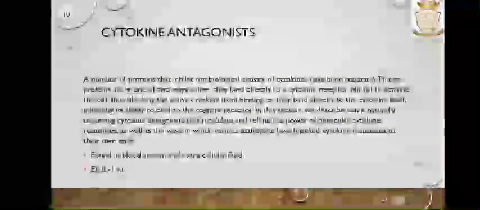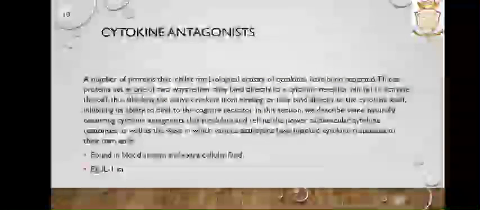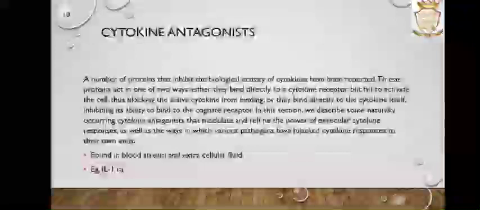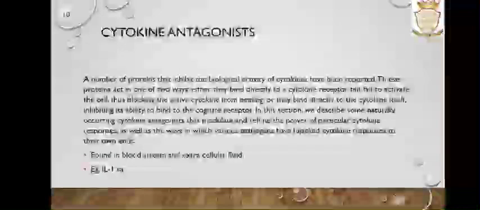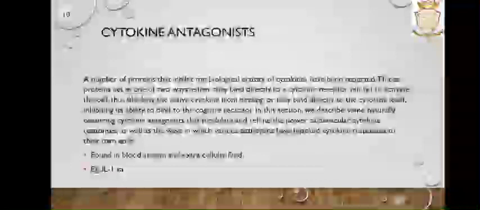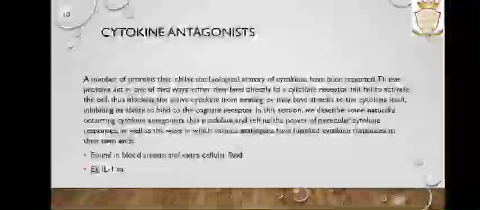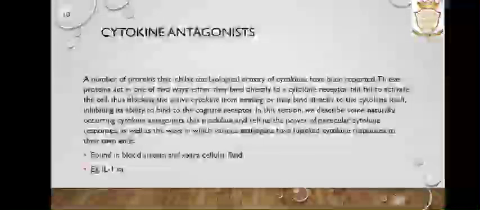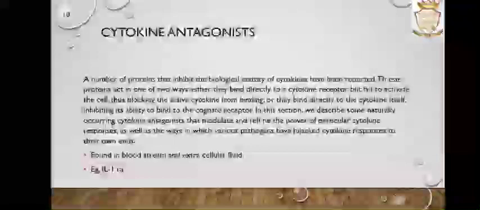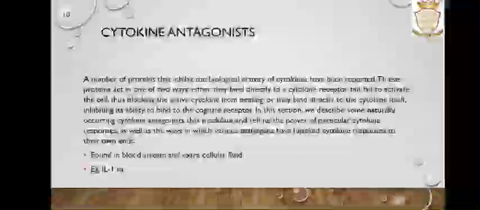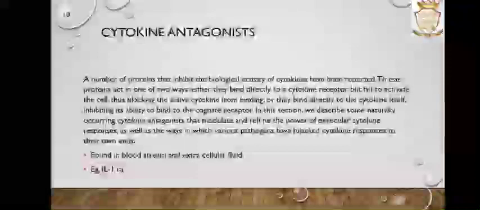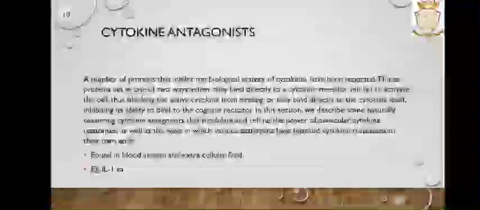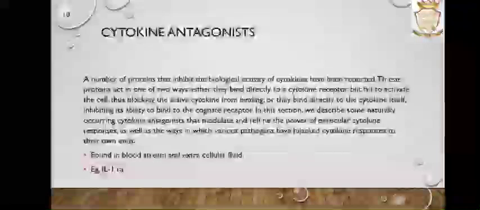And the important point is cytokine antagonists. A number of proteins that inhibit the biological activity of cytokines have been reported. These proteins act in one of two ways. Either they bind directly to a cytokine receptor but fail to activate the cell, thus blocking the active cytokine from binding, or they bind directly to the cytokine itself, inhibiting its ability to bind to the cognate receptors. These cytokine antagonists are found in blood streams and extracellular fluids. Example, IL-1RA. These are all about cytokines and their properties.